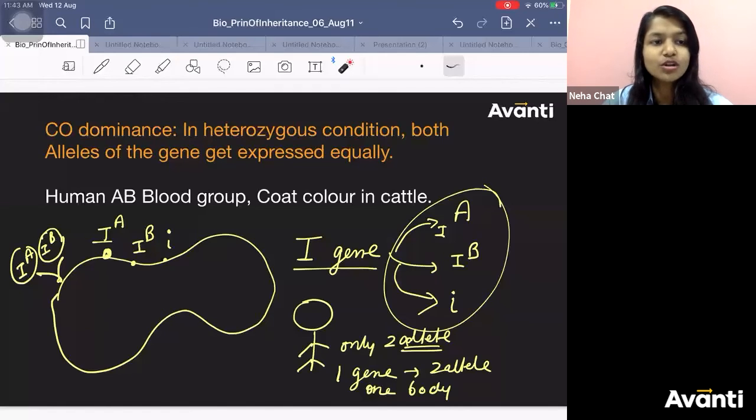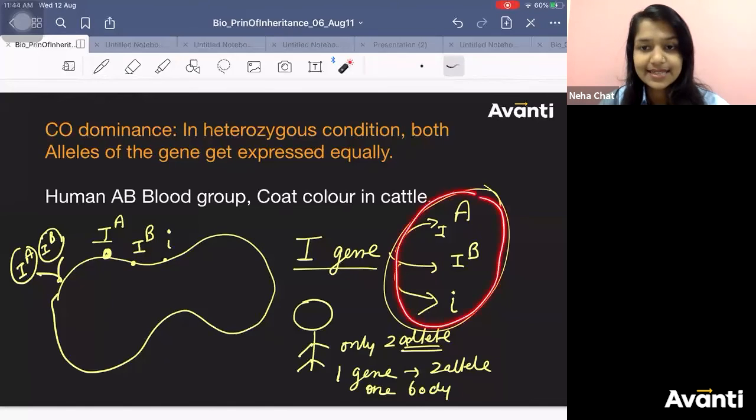Yes Atharv, we have to learn the gene pool. We have to study the whole population, then we will see. Right now only we can check.